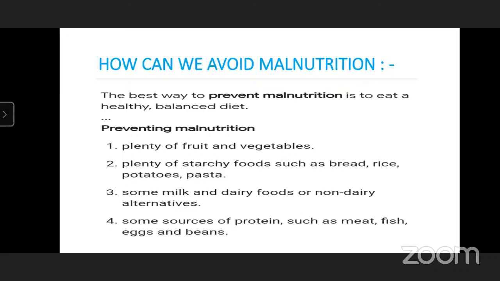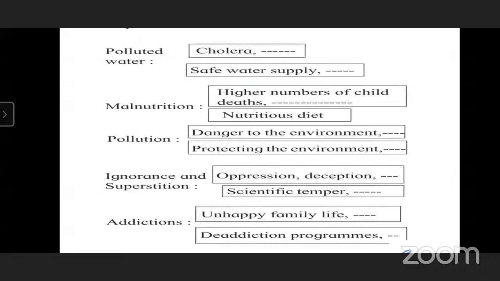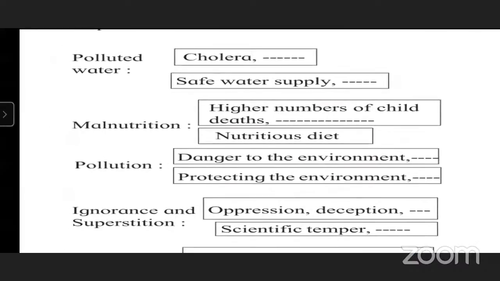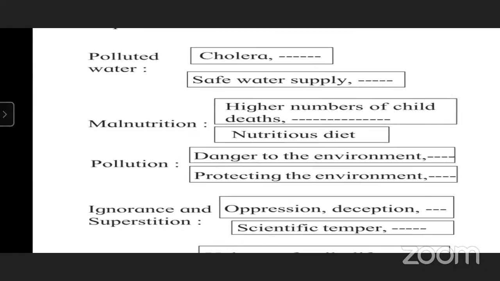Yes, sir. Very good. Now, in this box, there are different things given: polluted water, malnutrition, pollution, ignorance and superstition, and addiction. Due to water pollution, cholera happens there. Which other problems can be there? Fill in the box. See the box, think and tell me which things happen due to polluted water. One example is given there: cholera happens. And which disease is there due to water pollution?